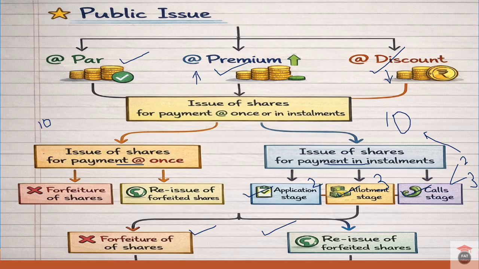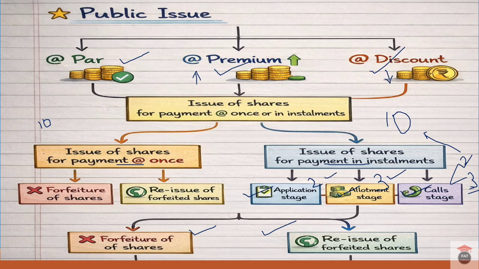Forfeiture of shares is nothing but the cancellation of shares by the company when shareholders fail to pay allotment or call money. For example, here the shareholder has paid 2 rupees for application, 3 rupees for allotment, and again 2 rupees for the first call.